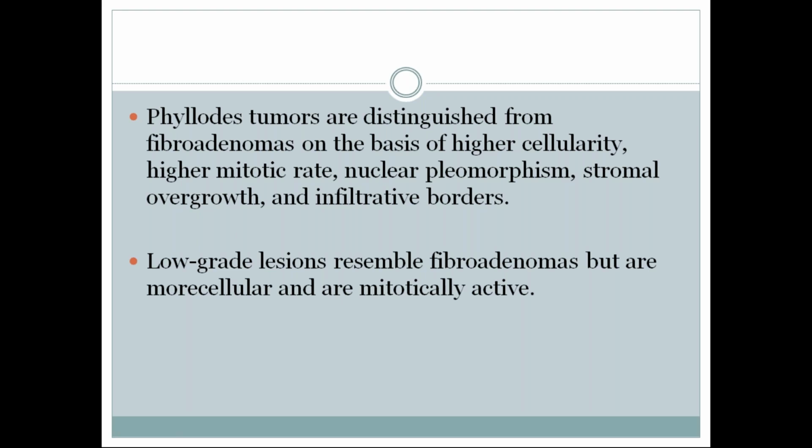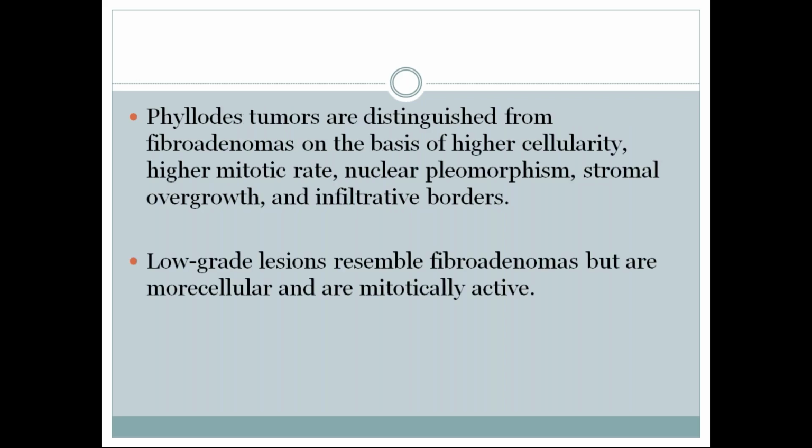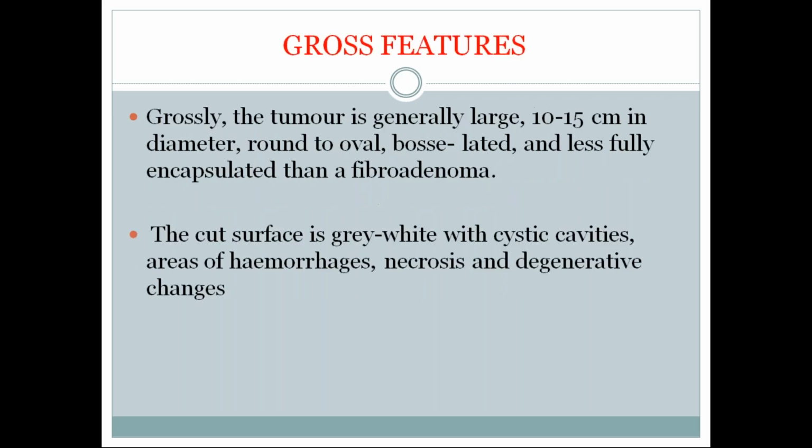Low-grade lesions resemble fibroadenomas but are more cellular and mitotically active. High-grade lesions may be difficult to distinguish from malignant sarcomas and may have foci of mesenchymal differentiation, for example resembling rhabdomyosarcoma or liposarcoma.